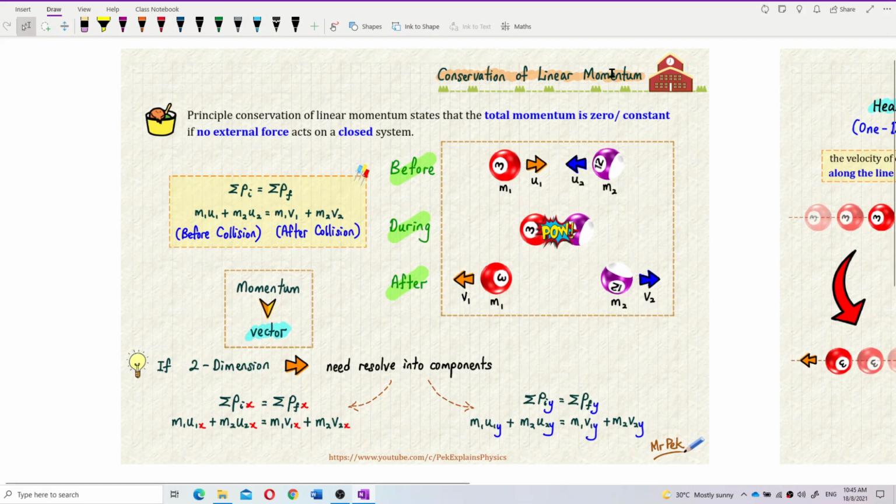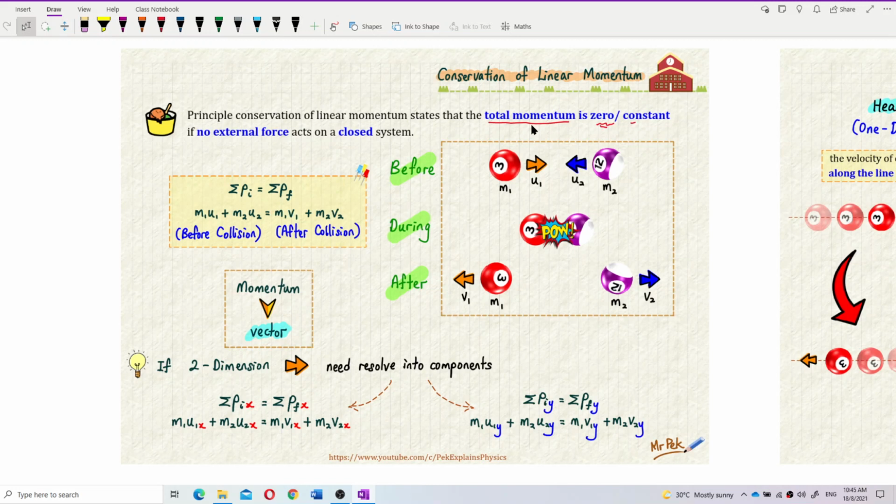Conservation of linear momentum. What is meant by conservation of linear momentum? The principle of conservation of linear momentum states that the total momentum is zero or constant if no external force acts on a closed system. So we need to look at this one by one. First, he says that total momentum must be zero. I will talk about zero later on.